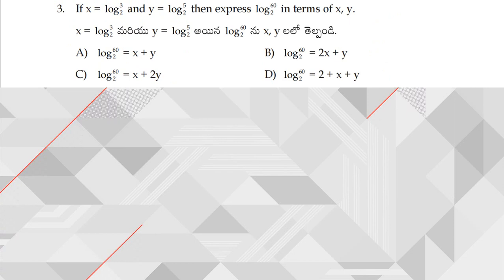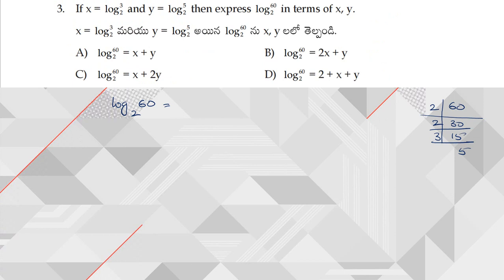If x is equal to log 3 to the base 2 and y is equal to log 5 to the base 2, then express log 60 to the base 2 in terms of x and y. Now let us see, what is the given question? Log 60 to the base 2. So how can you write 60? Do prime factorization. In 2 table, it goes 30 times. Next again in 2 table, so 15. Again in 3 table, 5 times.